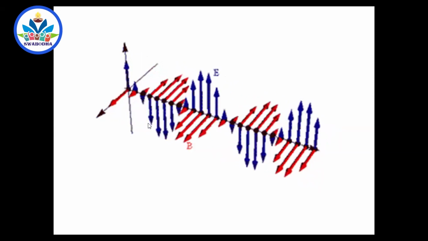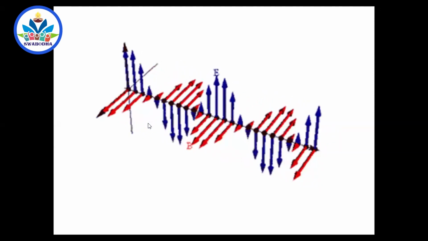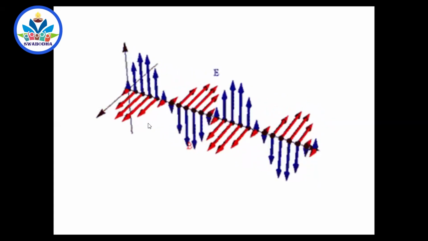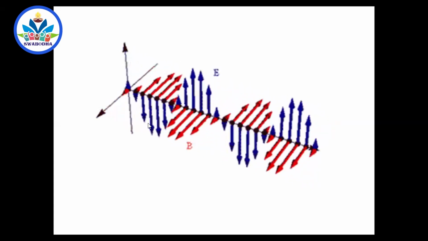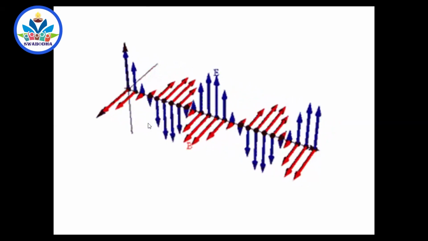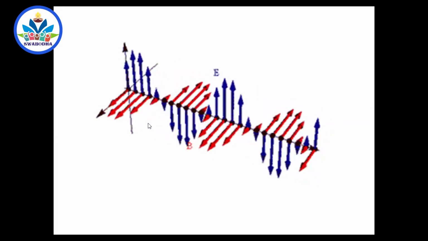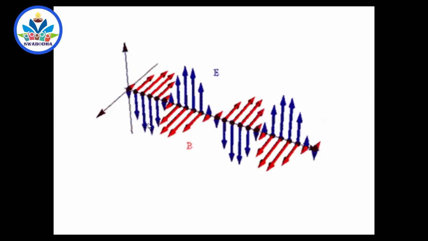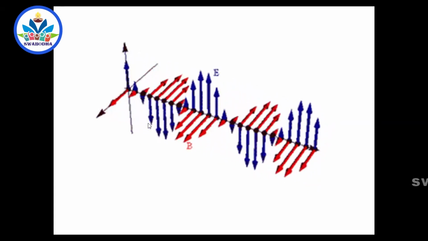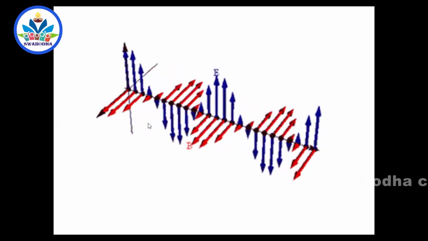And all our radio signals, video signals that we generate and transmit to the satellite and receive back in our modern communication system, are all created accordingly. So we create high frequency electric and magnetic fields which are changing with time. The frequency means the number of times it changes with time, and that is sent into space. As the magnetic field varies, as the electric field varies, they can travel in space. For example, if you take a magnetic field, one magnetic field grows and starts falling down, which means it collapses. By that time, the second magnetic field grows and it repels the first magnetic field. In this way, the electromagnetic wave propagates in air or free space.